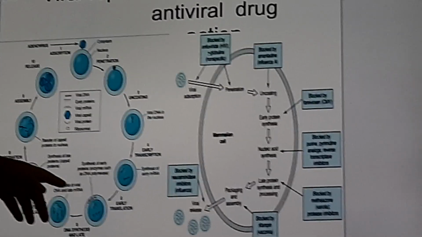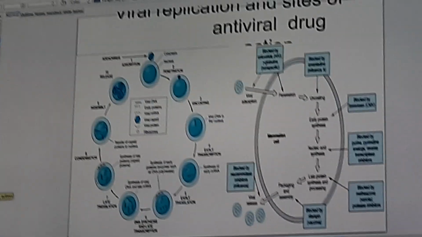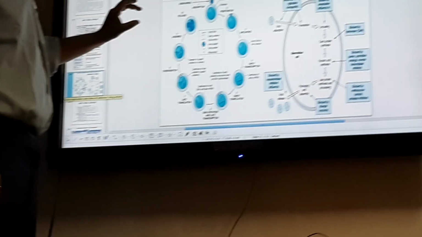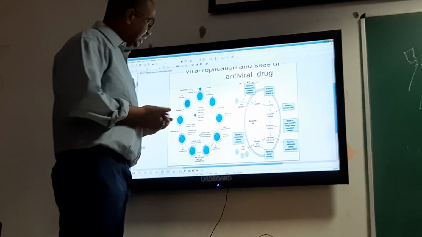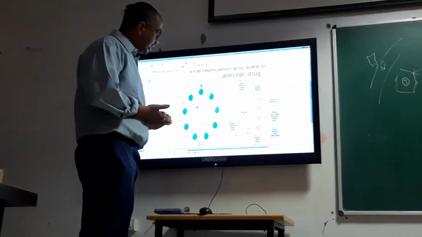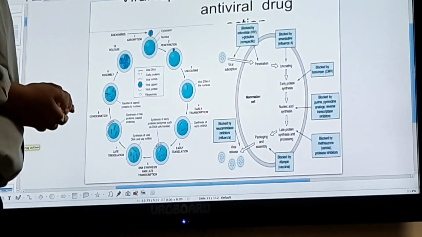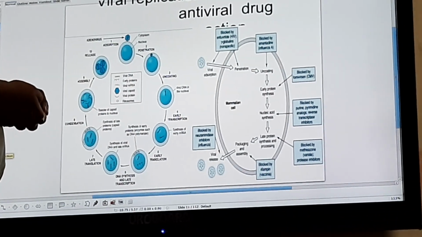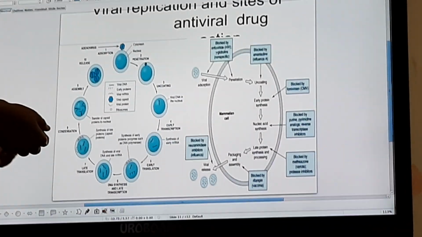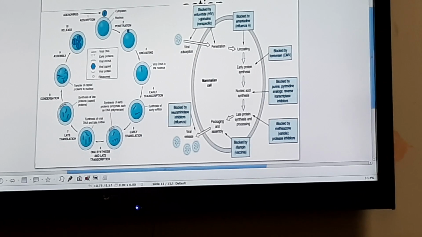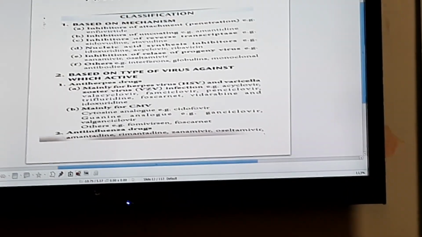And coming to late translation, that is synthesis of DNA and late mRNA, to synthesis of late proteins and condensation, transfer of capsid proteins to the nucleus, then assembly and release. You can see packaging and assembling is blocked by rifampicin. Viral release is blocked by neuraminidase inhibitors in case of influenza, which I have detailed. Now, antiviral drugs, they can be classified